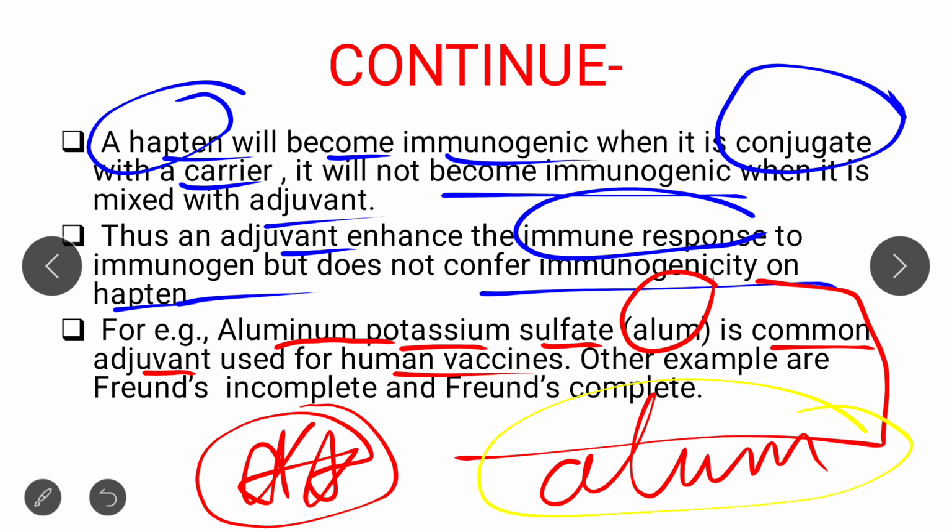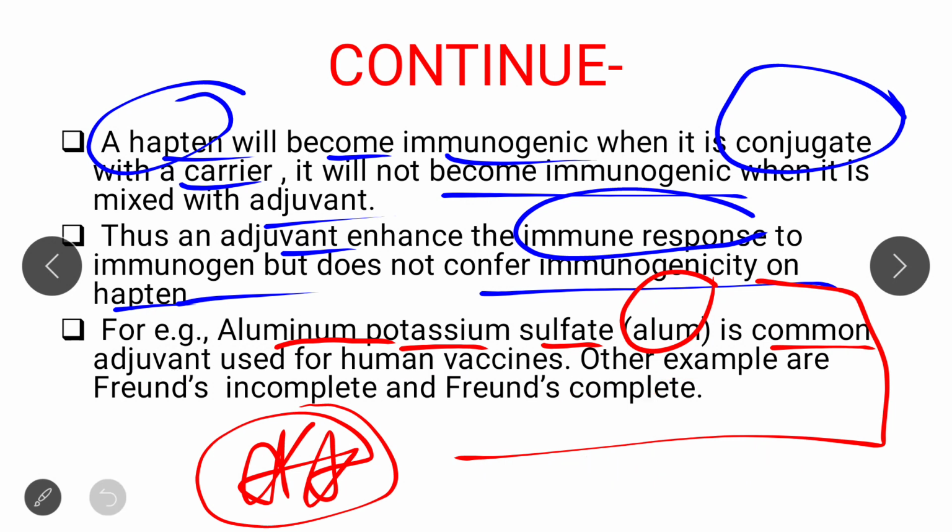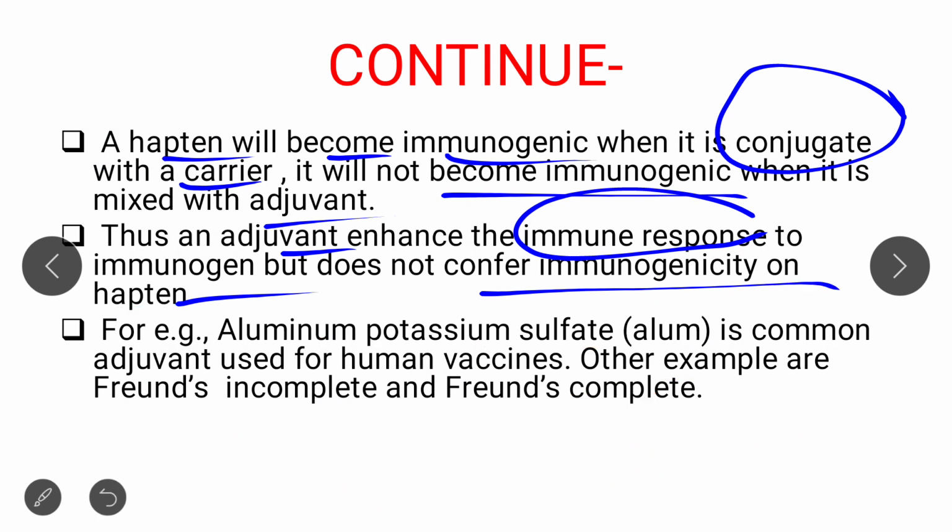And there are two other examples of adjuvant, that is Freund's incomplete and Freund's complete. So please remember these three examples: alum, Freund's complete, and Freund's incomplete. You don't need to go into details about these examples. I am just giving you some information about Freund's complete and Freund's incomplete in case a question is asked in the examination, so that you can answer it. So please note it down.